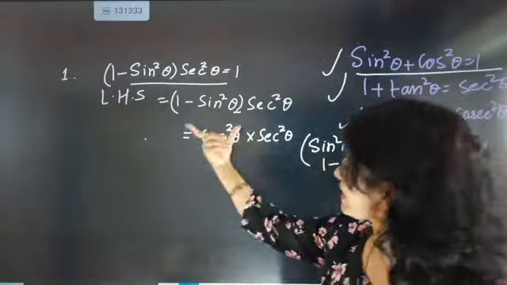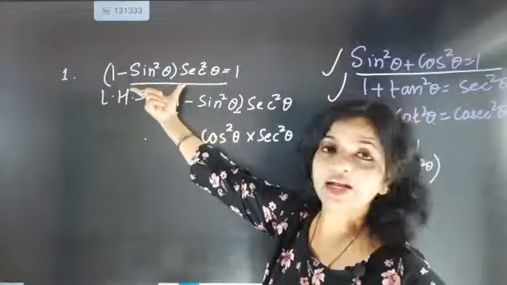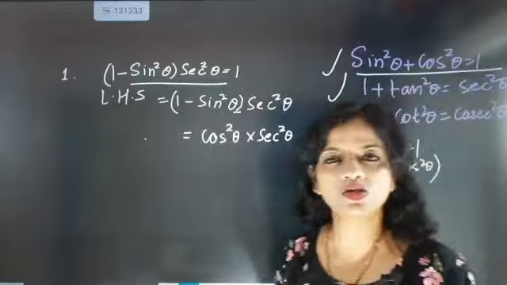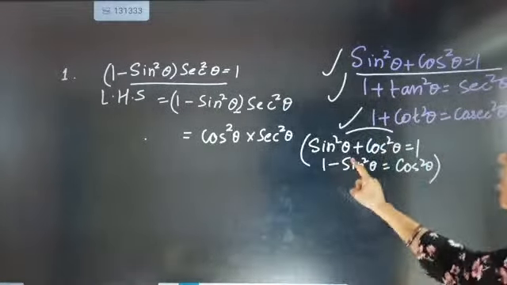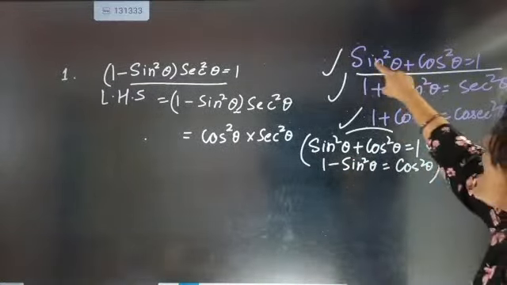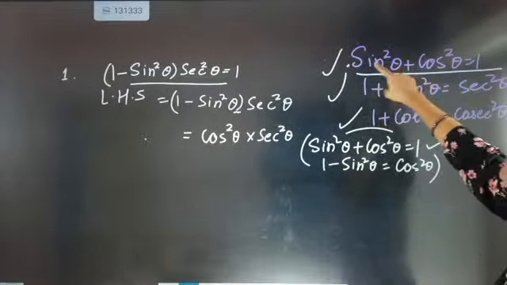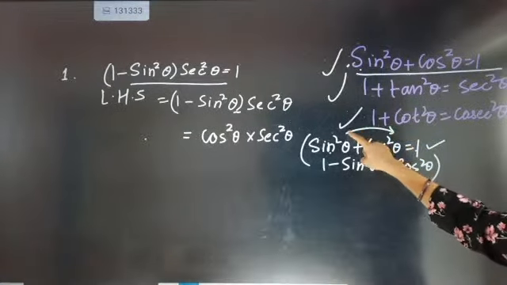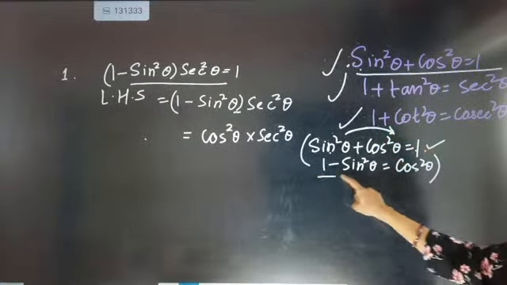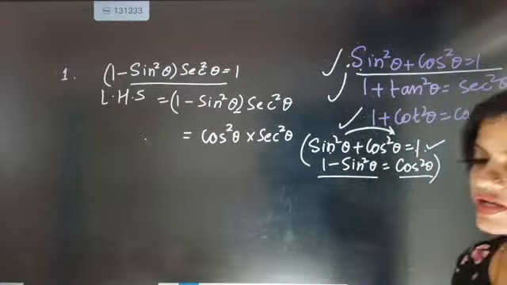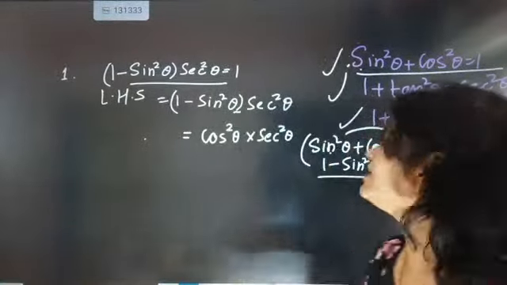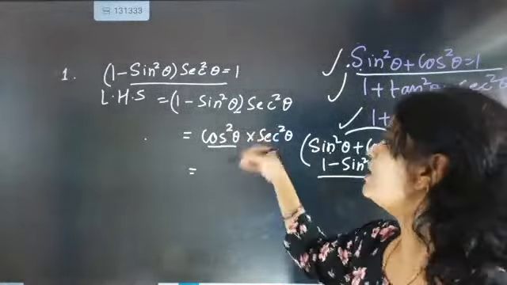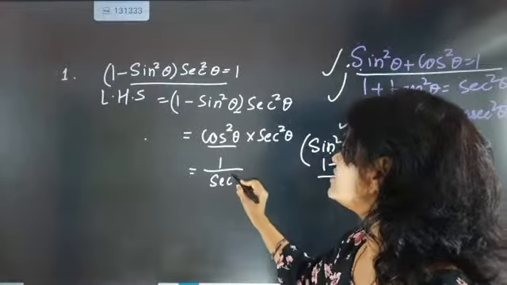So see here, very cleverly I have written the left hand side part, and after writing it, I wrote 1 minus sin square theta as cos square theta, and then I told which trigonometric identity I have used. I have used the first trigonometric identity, sin square theta plus cos square theta equal to 1. Then I shifted sin square theta to this side, so it became 1 minus sin square theta, and 1 minus sin square theta is cos square theta. After that I write the reciprocal of cos square theta. Reciprocal of cos square theta is secant square theta.